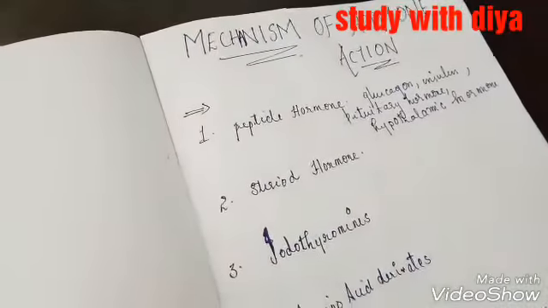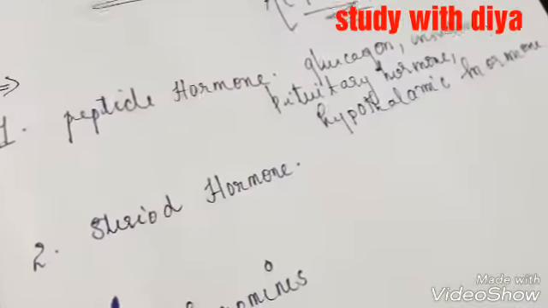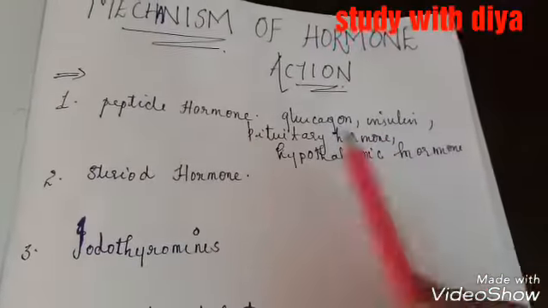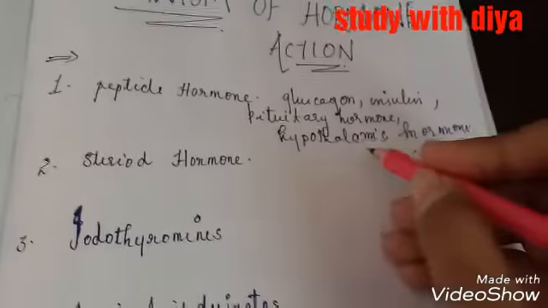The examples for peptide hormone are glucagon, insulin, pituitary hormone, hypothalamic hormone and so on.